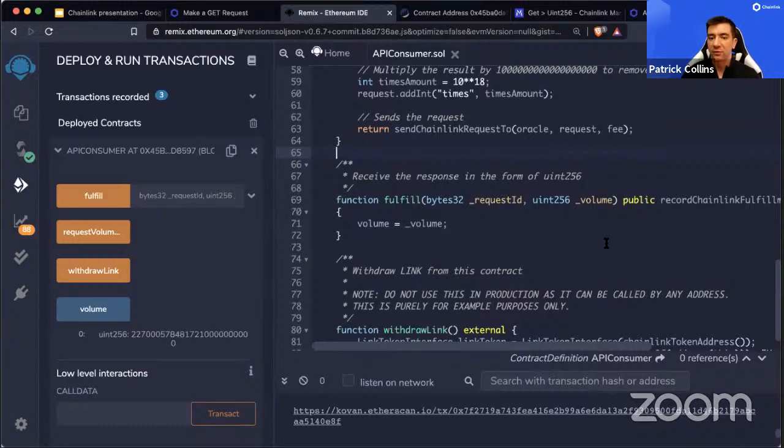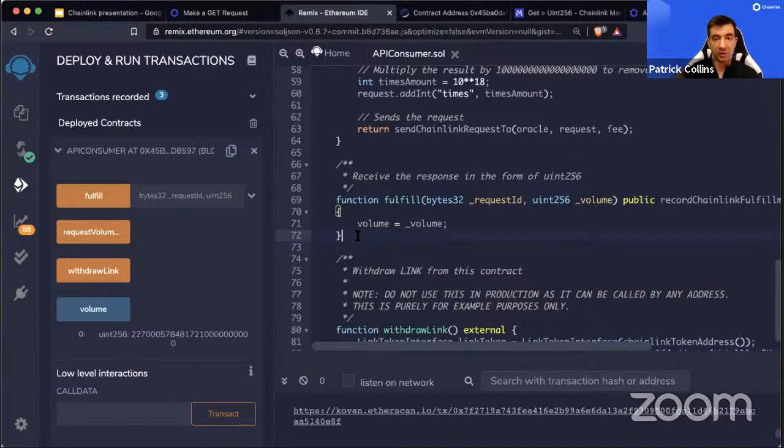Are we paying gas fees in Link? No, good question. So gas is just any cost associated with running a transaction. So when it says gas estimation, it's actually talking about the ETH gas and the Link gas, right?